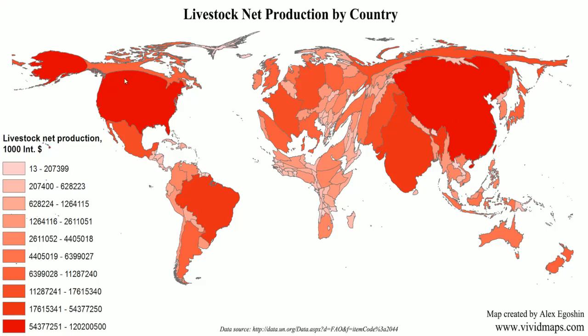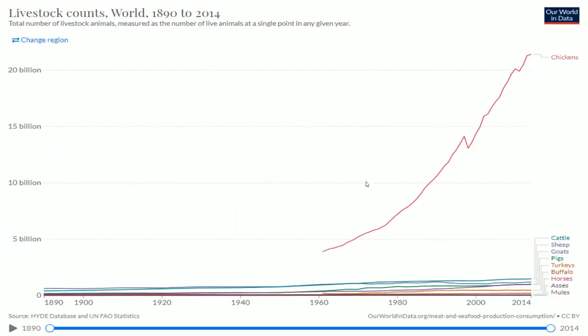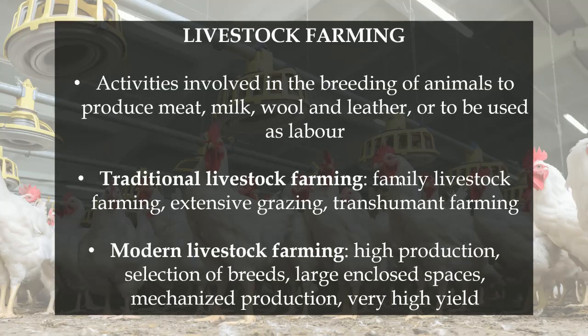And this is a map of the most important producers of livestock products. Okay, here you have the USA, Brazil, China, and India and Pakistan, as well as some countries of Europe, as the most important producers. And here is a graph of the total number of livestock animals. As you can see, the great development of the chicken livestock farming.